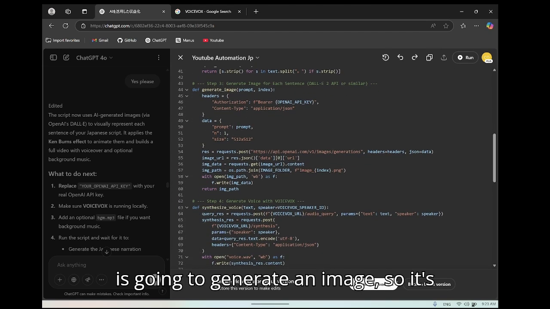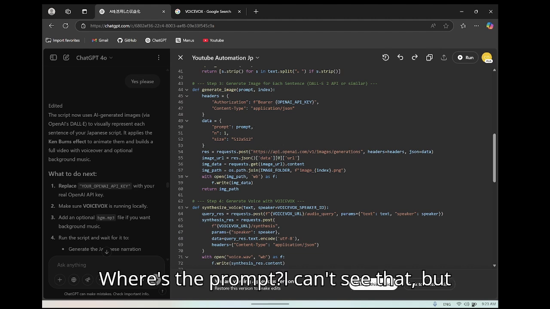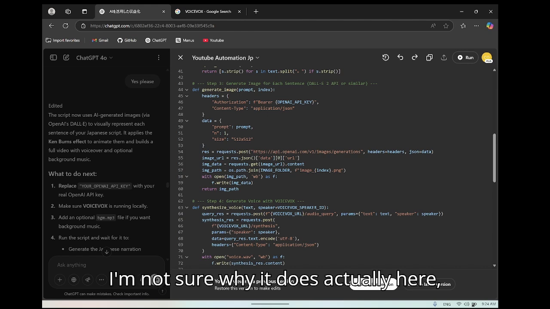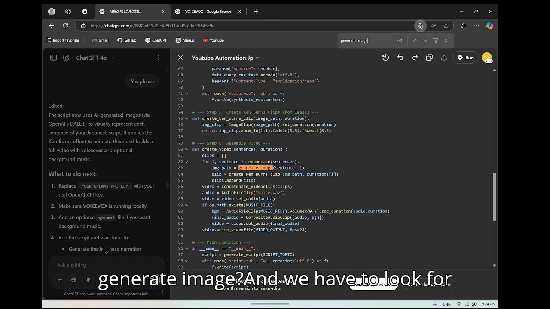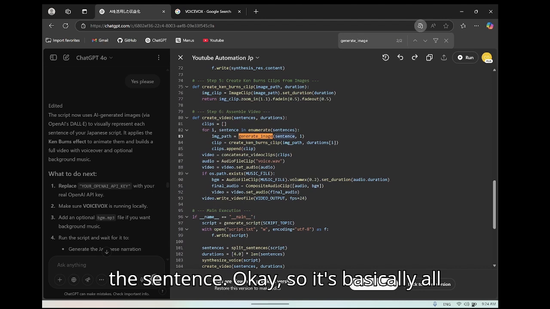Each sentence is going to generate an image. So it's probably prompting. Where's the prompt? I can't see that, but there's an image generation. I'm not sure what it does actually here, but the prompt, what is the prompt? Generate image. So we have to look for generate image, and it really just gives the sentence.